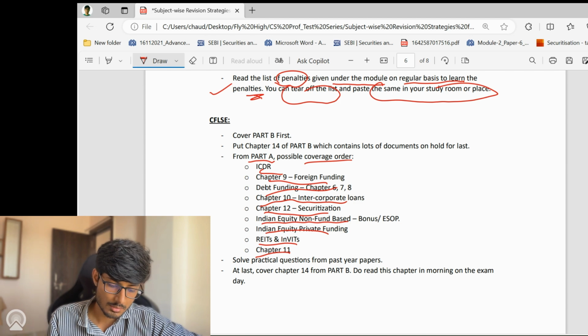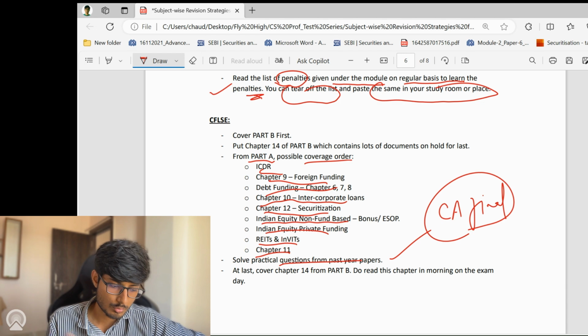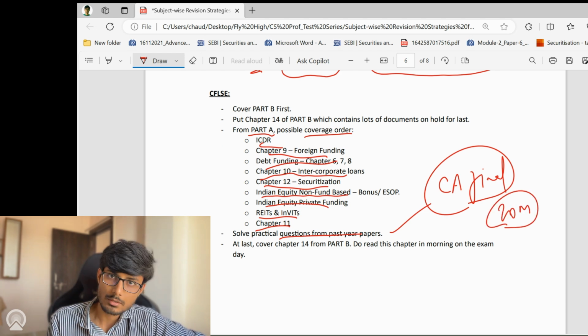Do solve practical questions from past year papers. So solve all the questions that have been asked in the previous year papers. For surprising questions that they might ask, as they did in one of the attempts, when they asked a question on factoring, you can solve the CA Final level paper. You'd be able to understand how to solve those questions, and I would suggest you do this at last, because at maximum they can ask a practical question of 20 marks. I'm assuming this; they can ask a practical question for more than 20 marks as well, but in case they ask it for 20 or 25 marks, it's fine. You can do this at last.